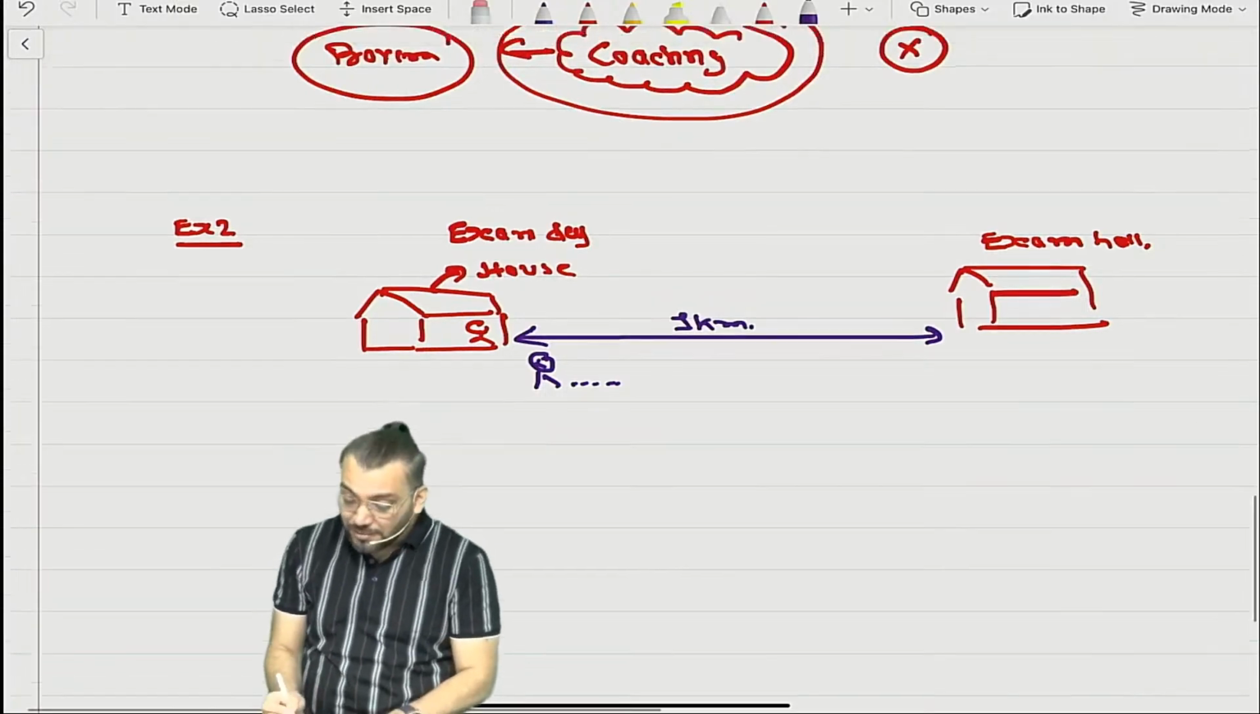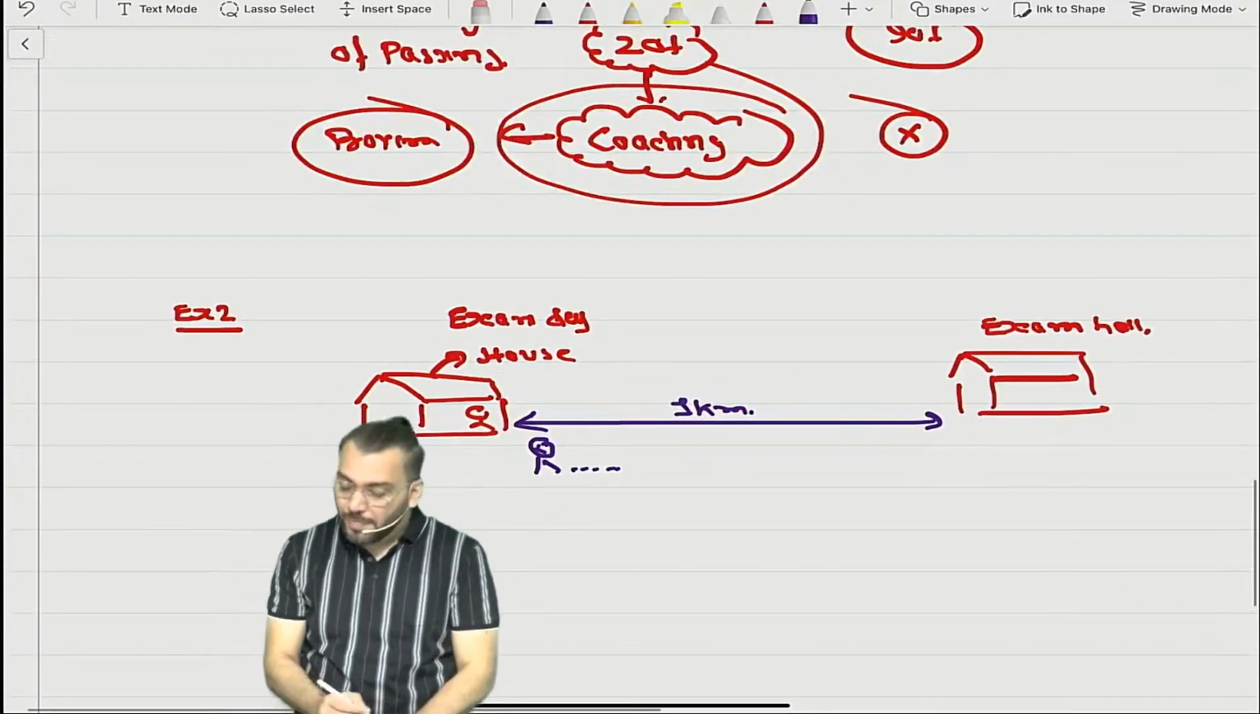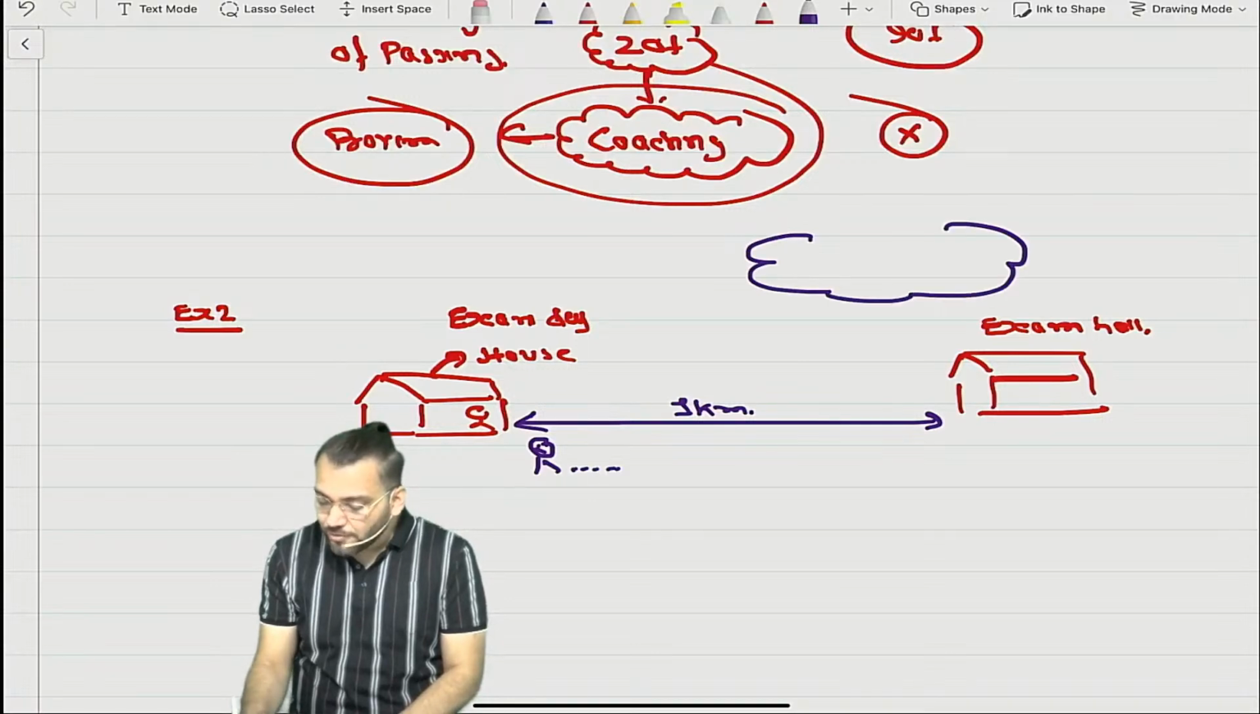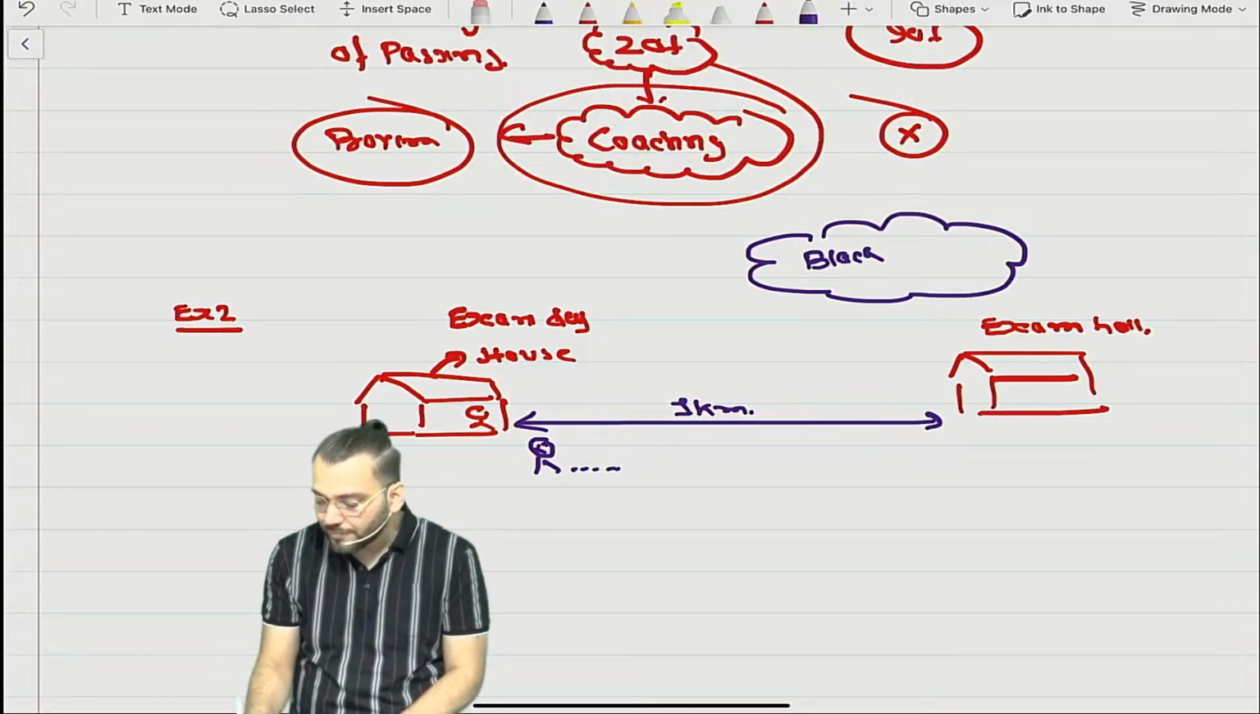Correct? Now what happened? The moment you started for the exam hall, you saw that in the sky there is a black cloud.